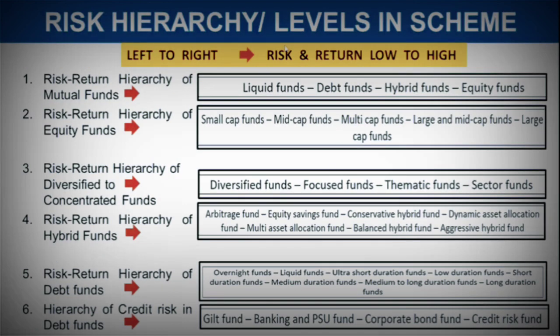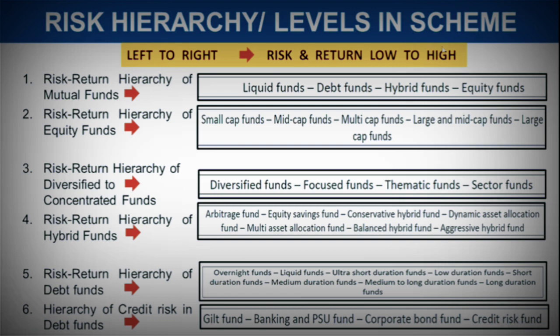Now let's come to risk hierarchy or levels in the scheme. As I mentioned, what is the risk associated with a certain mutual fund? We know there are many mutual funds present in the market. So how do we come to know whether one is high risk, whether one is low risk? You must be aware about this. If you are going to be a mutual fund distributor, it's very important that you know which mutual fund is riskier, which is less risky, and what you should recommend to the investor.